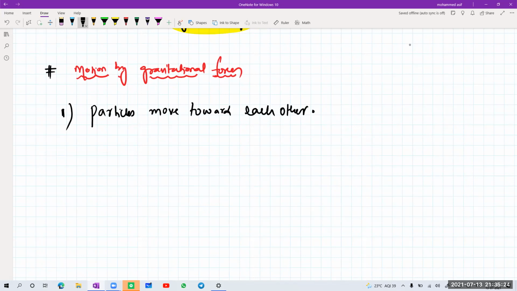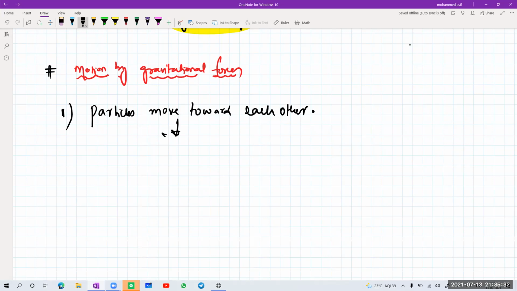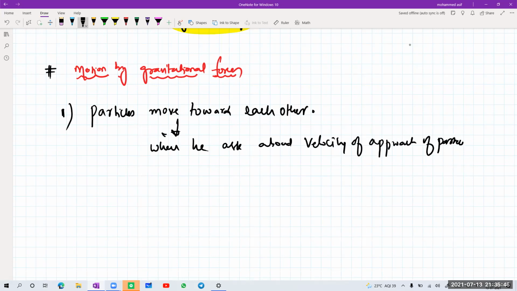Now, in this case, either we are asked the relative acceleration or the velocity of approach of the particles. At that time, how do we do the problems? When he asks about the velocity of approach of particles, or he can also ask about relative acceleration.